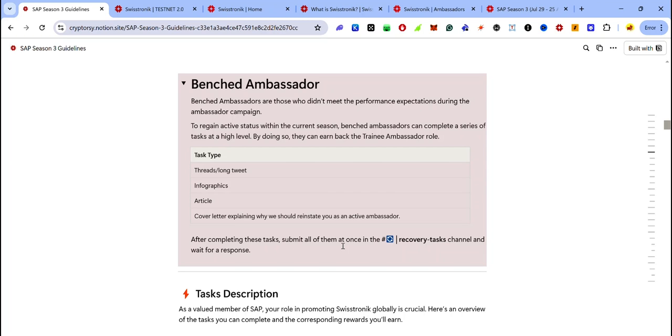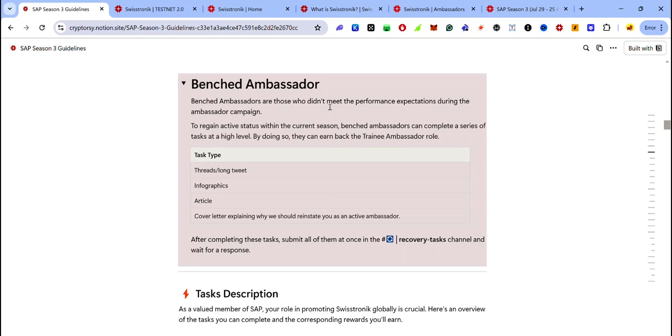So what's in it for you as a Swisstronik ambassador? As an ambassador, you will share in the prize pool of the Swisstronik tokens once the token is launched. Remember, you earn Swisstronik Discord points. These points will be converted into Swisstronik tokens. And like I said, your reward depends on how many tasks you complete and the quality of those completed tasks. You can also earn exclusive Swisstronik NFTs with perks and invitations to exclusive Swisstronik events. You also get a chance to win unique Swisstronik merch.